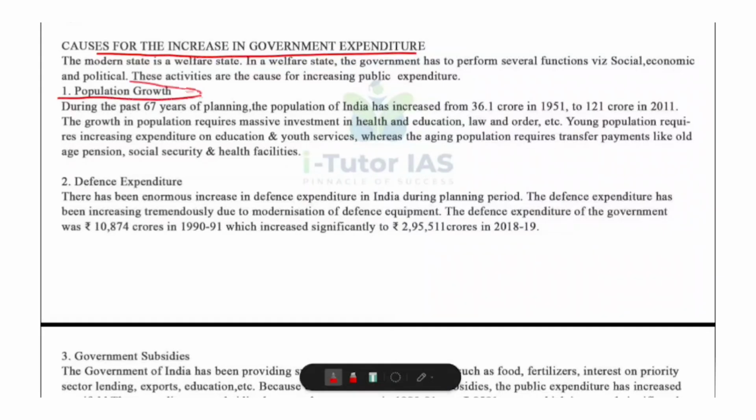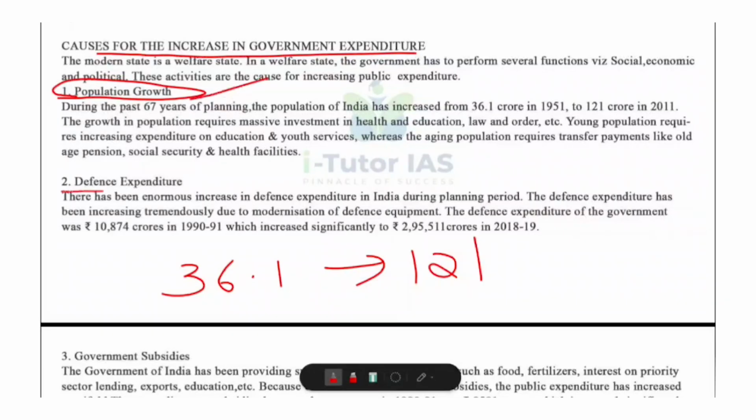First, population growth. India's population increased from 36.1 crore in 1951 to 121 crore in 2011. When population grows, government has to spend more on schools and colleges, hospitals, law and order, transport, water, housing, etc. Young people need more schools, colleges, skill training, and old people need pension, healthcare, social security, etc. So automatically expenditure rises because of this population growth.